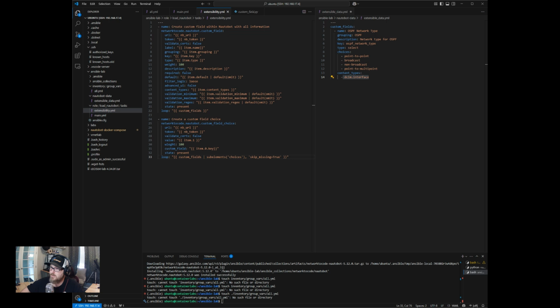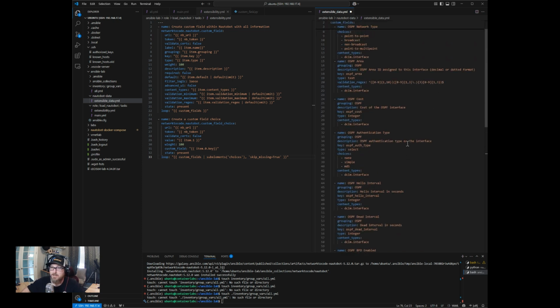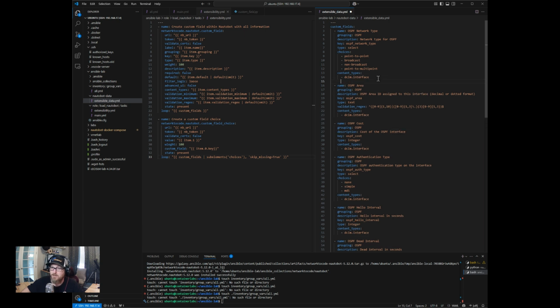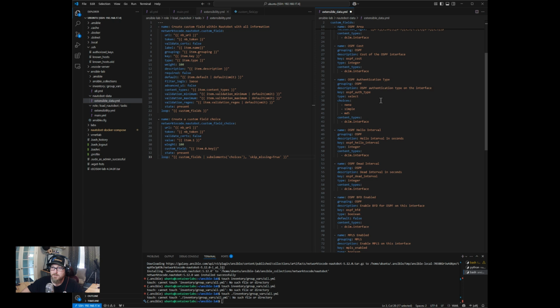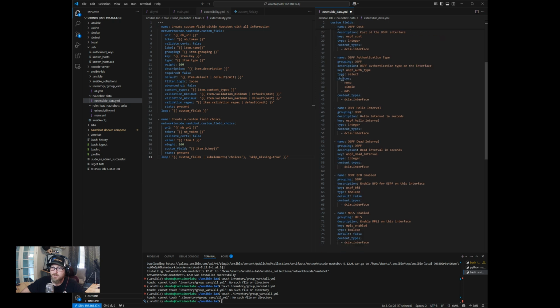Now what I'm going to do is I've already had this built, and I have a GitHub repository called Nautobot Workshop under my GitHub, and you can get all that information there. But I'm just going to paste this in, and I just want to provide an example structure that you could use for any other task you want, really. So what we're going to create is an OSPF network type, area to the interface. We want to assign cost to the interface, potentially authentication type to the interface. This will be a choice. And you'll notice this will be an integer.